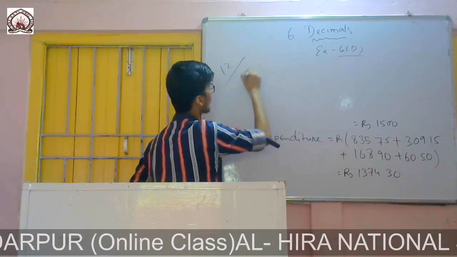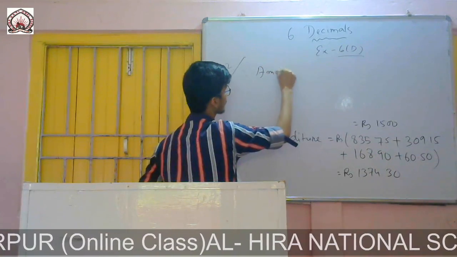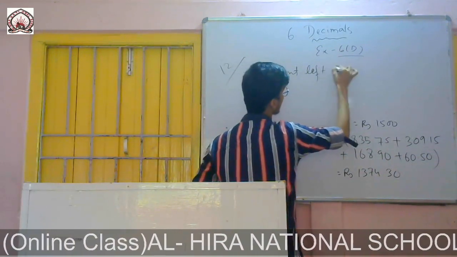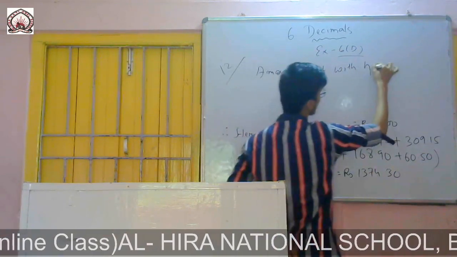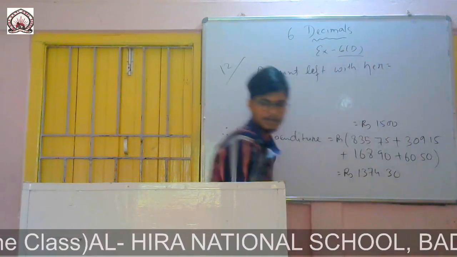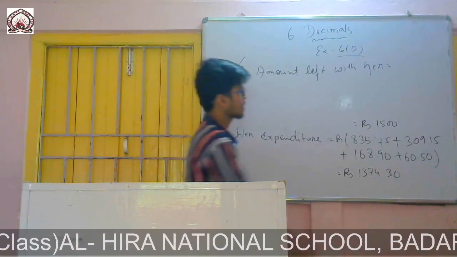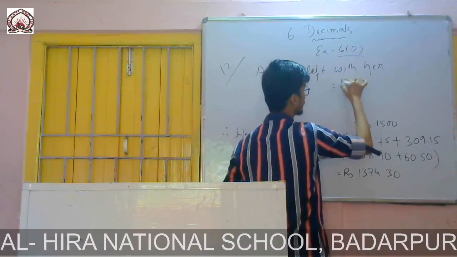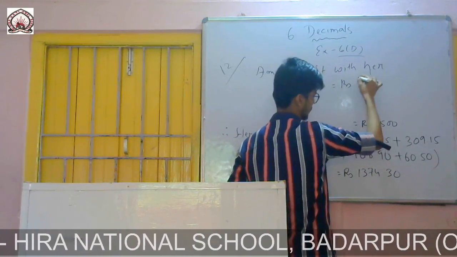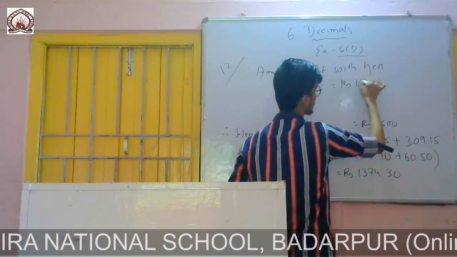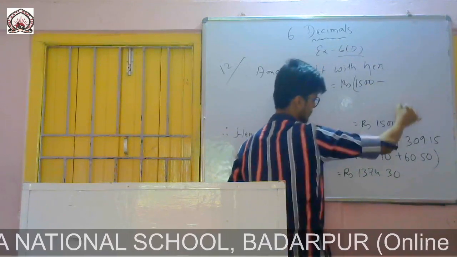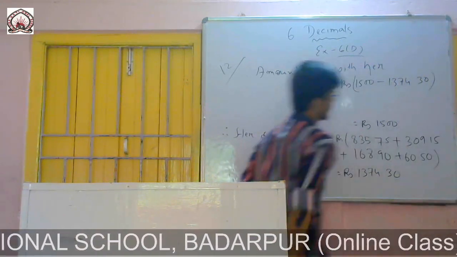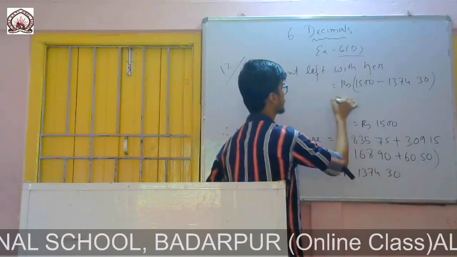Therefore, the amount left with her equals rupees 1500 minus 1374.30.